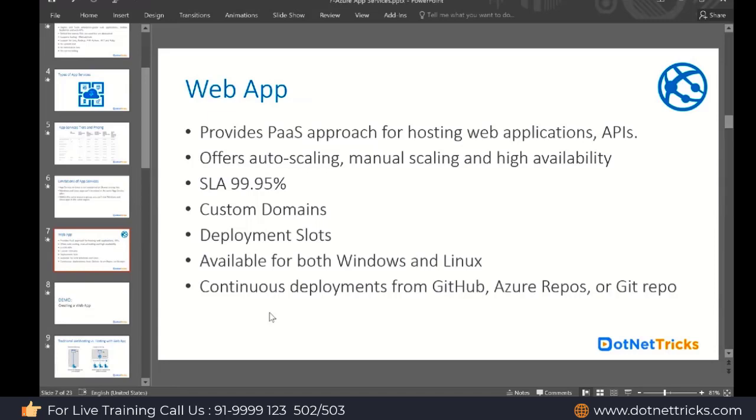The benefit of deployment slots is that when we are working on a real application, we have multiple environments. Like we have the dev environment, the testing environment, the staging, then the production. Those environments can be easily created with the help of deployment slots. And it is available for Windows and Linux, and it even supports continuous deployment from GitHub, Azure Repos, and Git repos. So from there, continuous deployment can be done.